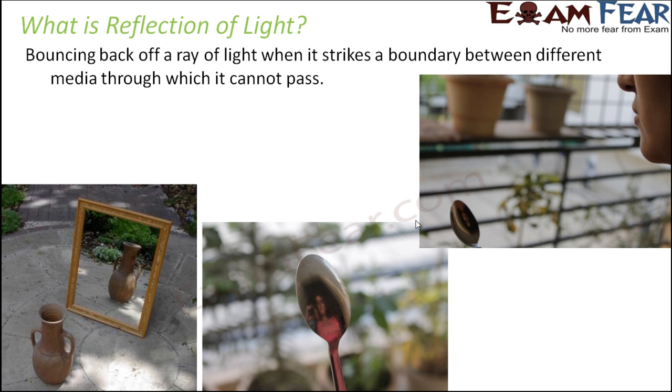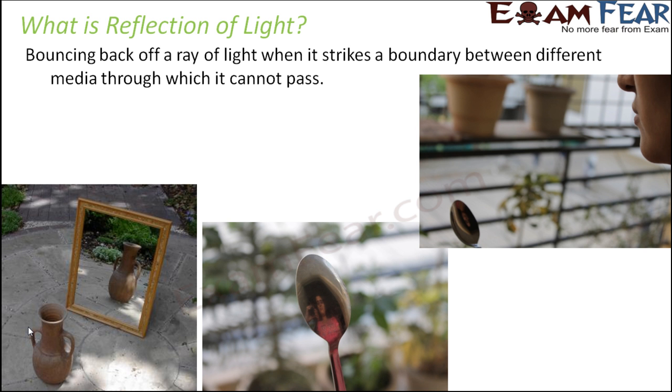That surface is the boundary between air and water, because below that surface is water, above that surface is air. Similarly, when you are talking about the mirror, the surface which you are talking about is actually a boundary between glass and air, because beyond this is glass and on this side is air. So every surface which we are talking about is actually a boundary between two different media, and it has to be such a boundary through which light cannot pass. So what are those objects which do not allow light to pass? Opaque objects.